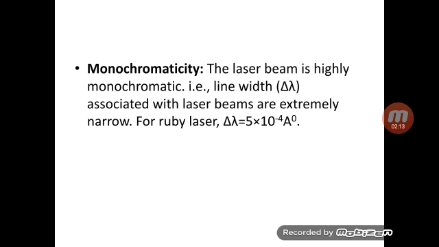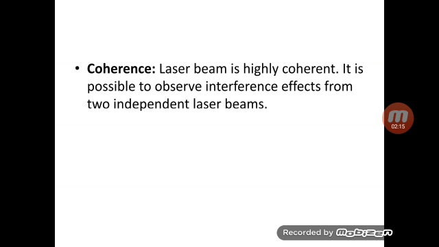Then it is highly coherent. That means all the light waves are moving together in phase. That property is called coherence. And in laser, all the waves that are present in the laser beam are moving together because of their phase relationship. Therefore, this property of coherence is very high.